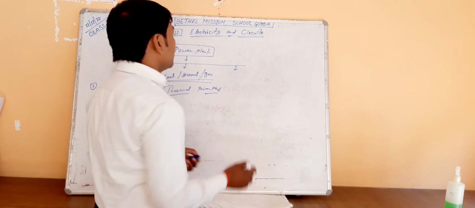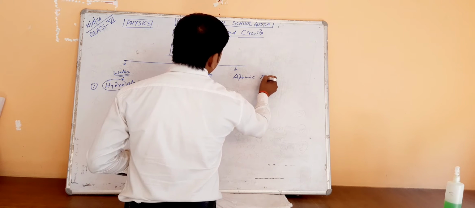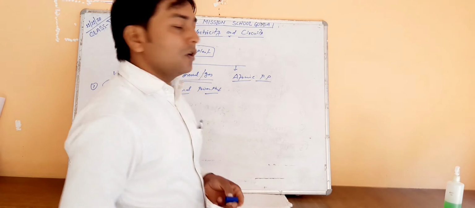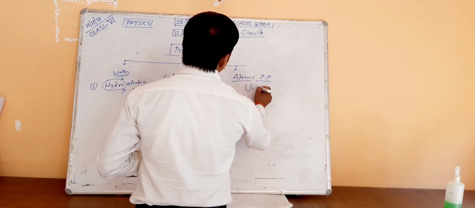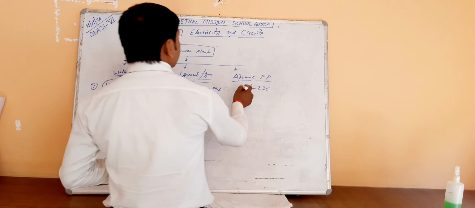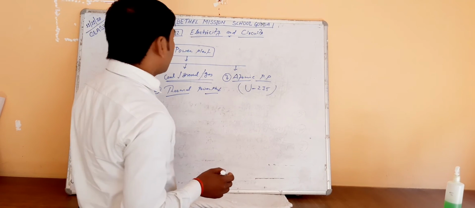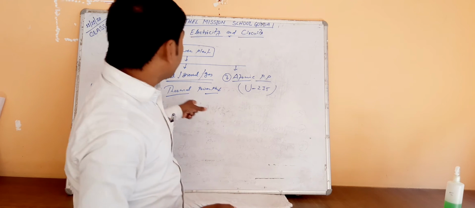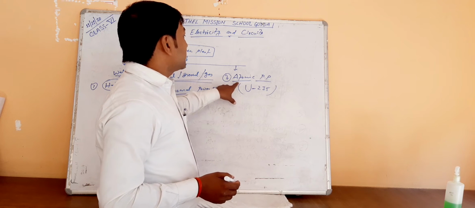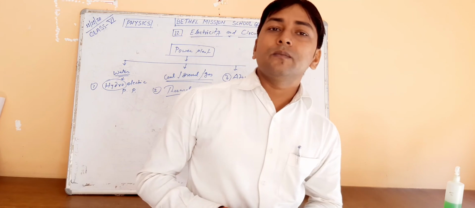And the third type is the atomic power plant. Here the atom is used, that is uranium 235. Uranium 235 is used in the third type of power plant. First is the hydroelectric power plant, where water is used. Second is the thermal power plant, where coal, diesel, gas is used. And third is the atomic power plant, where the atom is used, that is uranium 235.